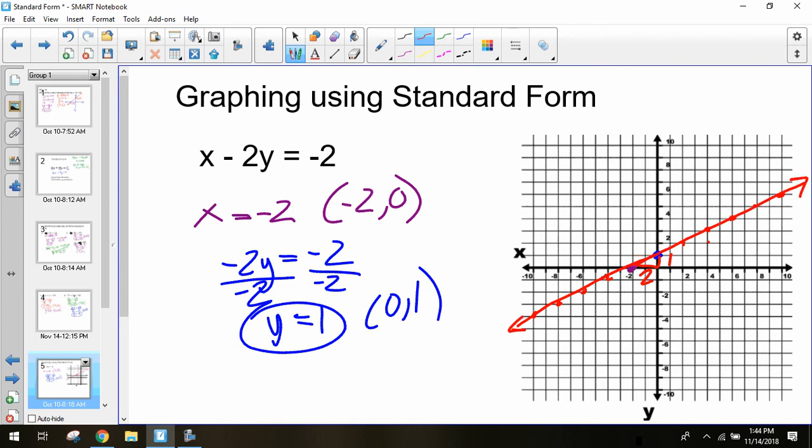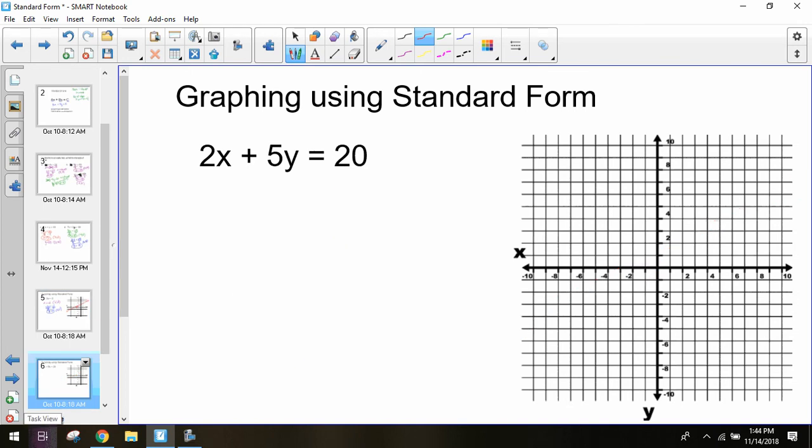So these are very simple to graph. All we have to do is find that x-intercept, find that y-intercept, plot them on your paper, and connect your points, and you have it. And you can use that rise over run to help you find other values rather than just those 2 points. So take a moment, see if you can try this next one. 2x plus 5y equals 20. What is your x-intercept? What is your y-intercept? Plot them, find your points, and use that rise over run to find the rest of the values that you need.